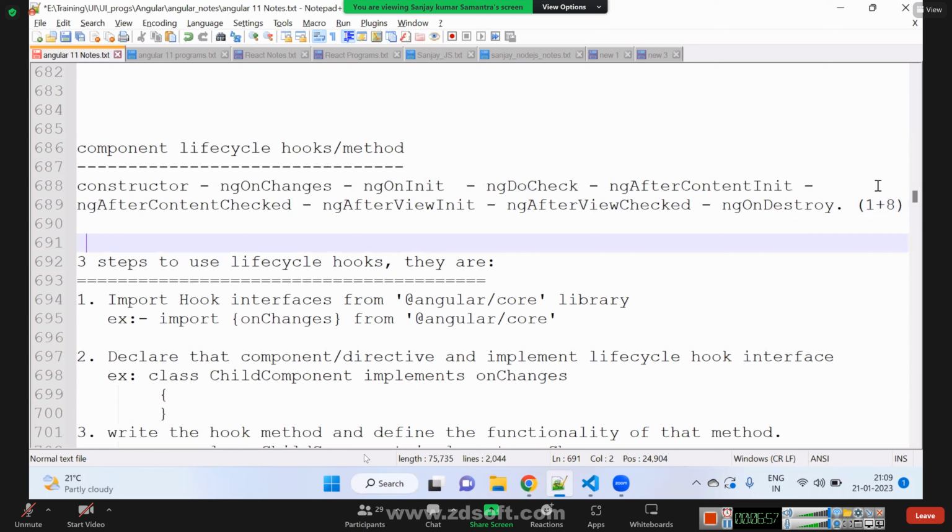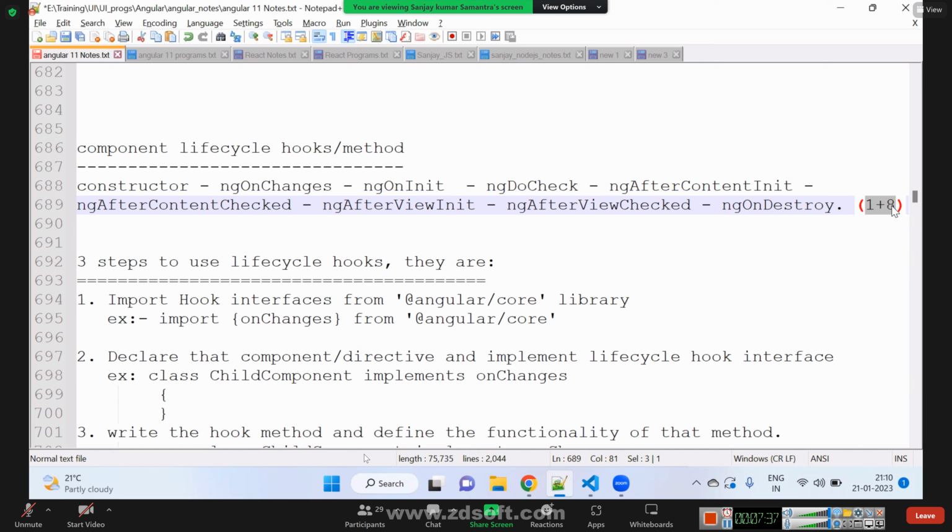And how many functions are there? 1 plus 8. Why 1 plus 8? 1 is constructor and 8 are lifecycle methods. Constructor is not considered a lifecycle method because it is not from Angular. Constructor is from TypeScript and the other 8 functions are from Angular. That is why we say there are 1 plus 8 lifecycle methods. These functions will be called for every component.